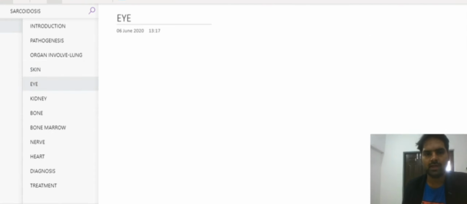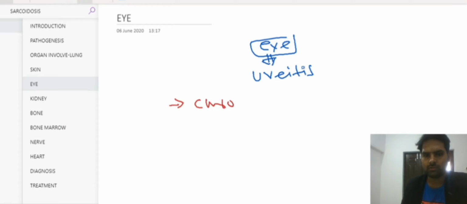Now let's move to the next organ, that is the eye. In the eyes, the patient usually has uveitis. Now the question is which type of uveitis is more common in sarcoidosis? Chronic anterior uveitis is the most common type of uveitis that can be seen in case of sarcoidosis.